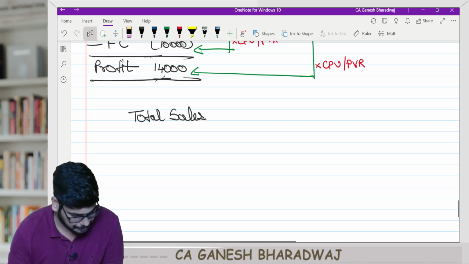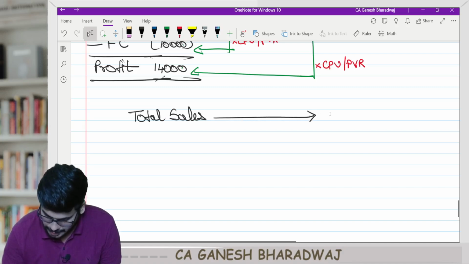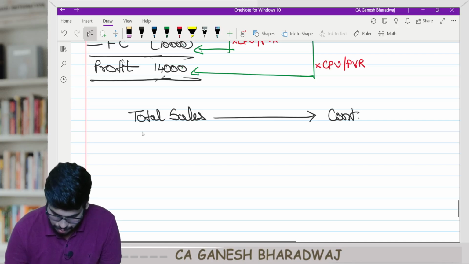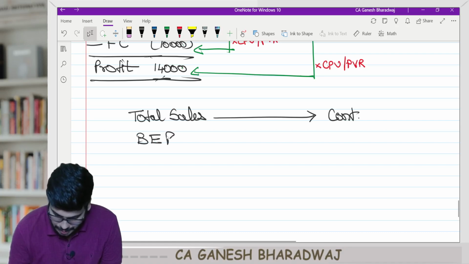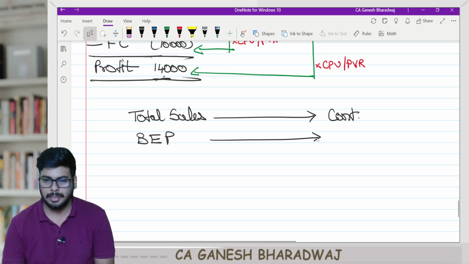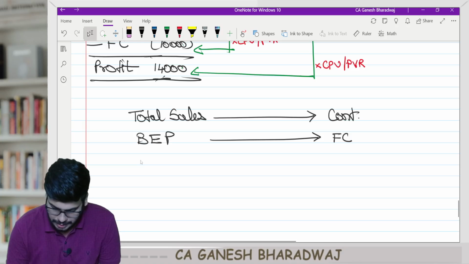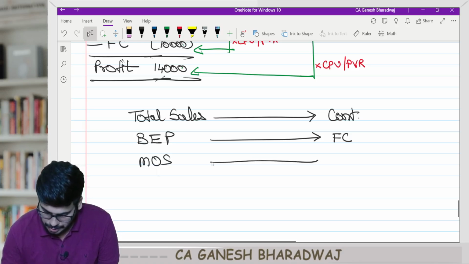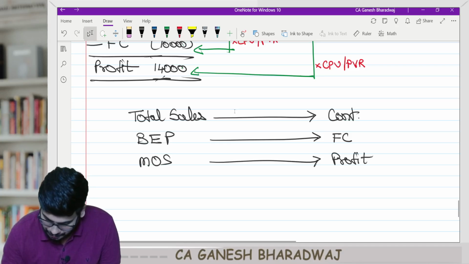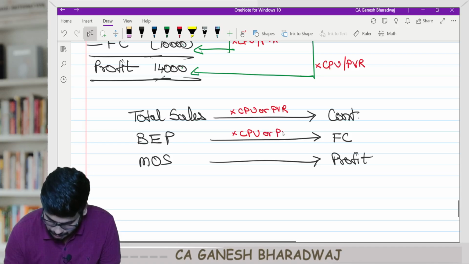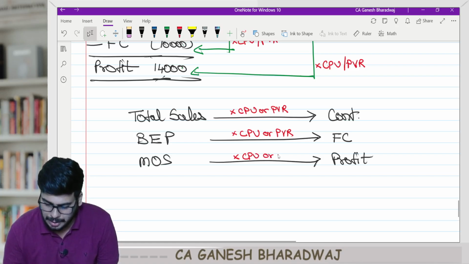Come down and write. Total sales is tied to contribution. Break even point is tied to fixed costs. Then margin of safety is tied to profit. And what is the tying factor here? The tying factor will be contribution per unit or PV ratio. Please write it down. So now with this, you can arrive at 6 formulas.